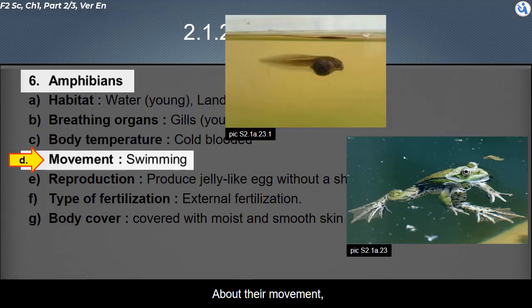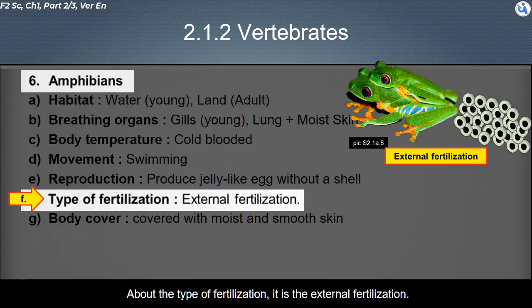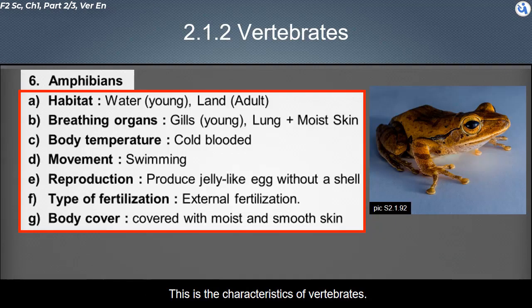About their movement, young amphibians use their flattened tail to swim. Adult amphibians use their 4 webbed feet to swim. About the reproduction, they produce jelly-like eggs without a shell. About the type of fertilization, it is external fertilization. About their body cover, their body is covered with moist and smooth skin. These are the characteristics of amphibians.